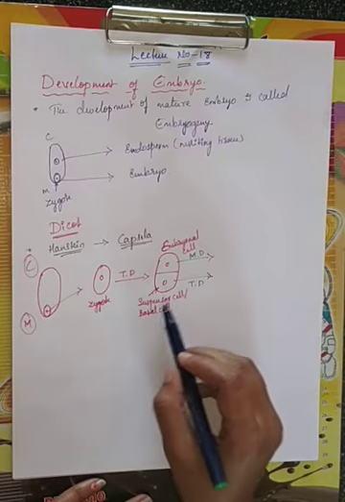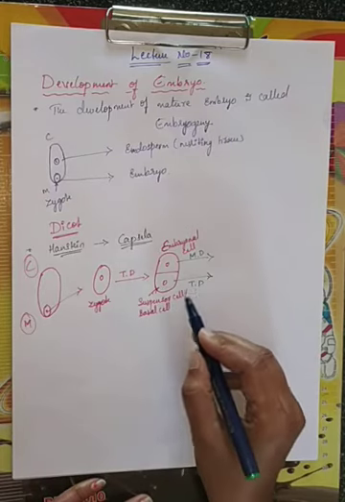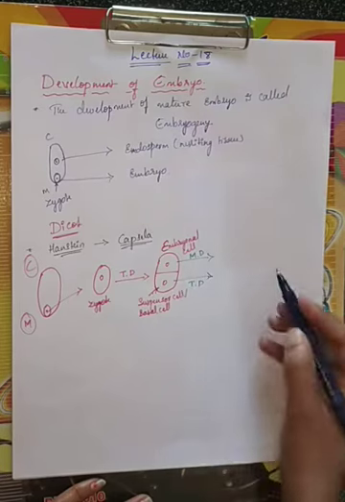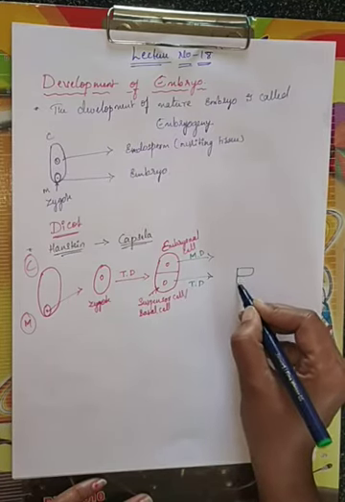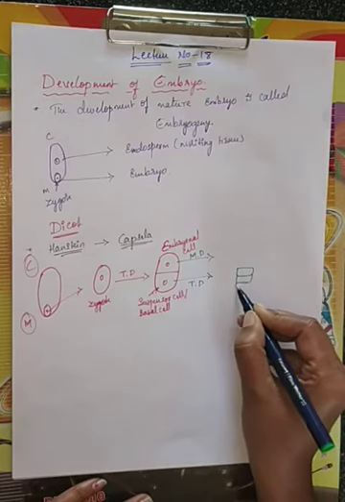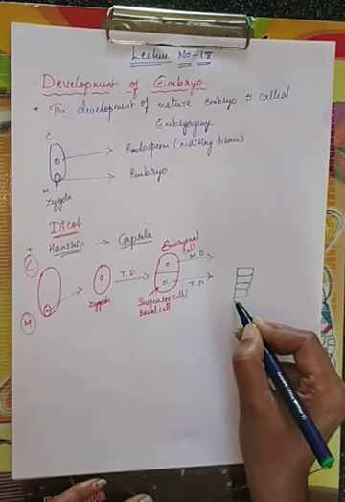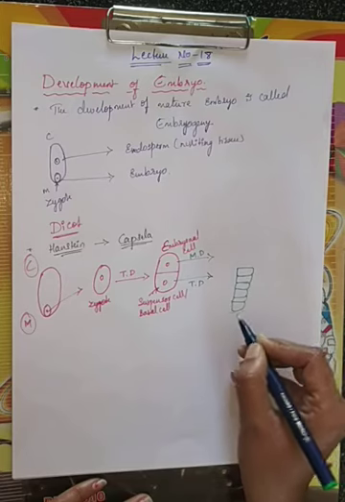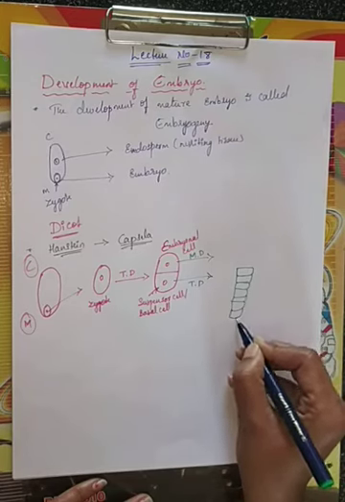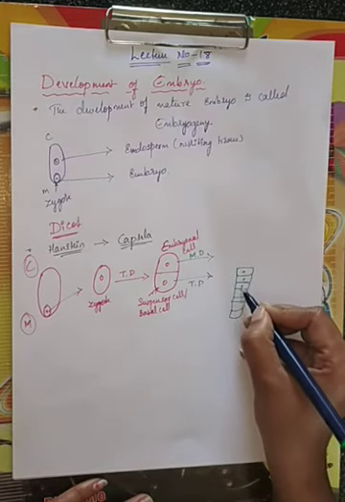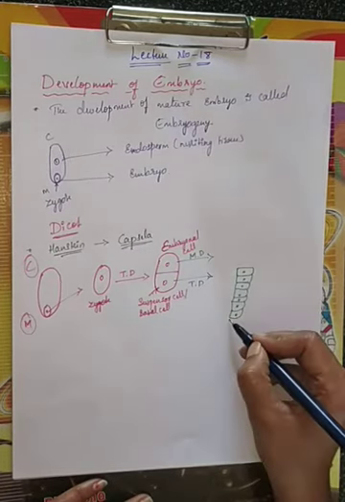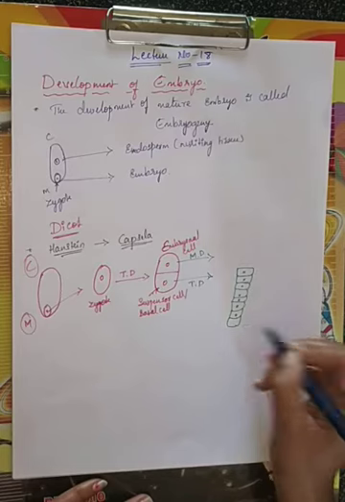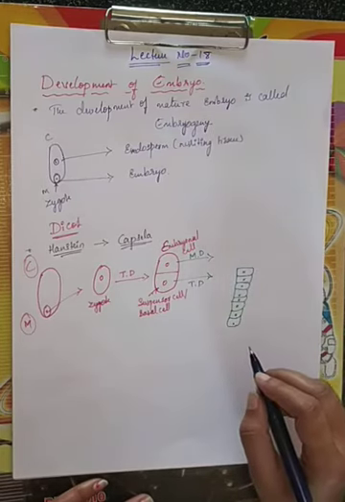See, now I am going to draw only this one. Suspensor, what did I say? By the transfer division in the suspensor, how many cells will there be? There will be 6 to 10. 1, 2, 3, 4, 5, 6, 7. There will be formation of 6 to 10 cells.